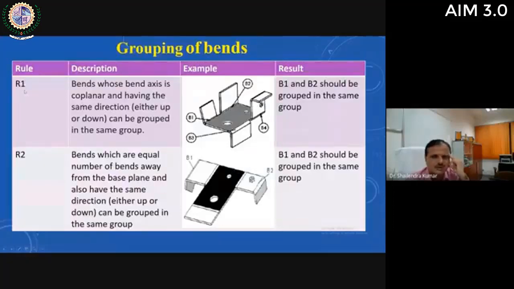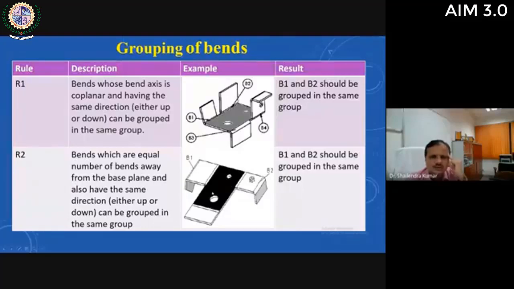You can see these bands whose band axis is coplanar and having the same direction, either up or down, can be grouped in the same group. For example, here B1 and B2. These two bands should be grouped in one group because both are coplanar and both are in upward direction. So these are grouped in one group.